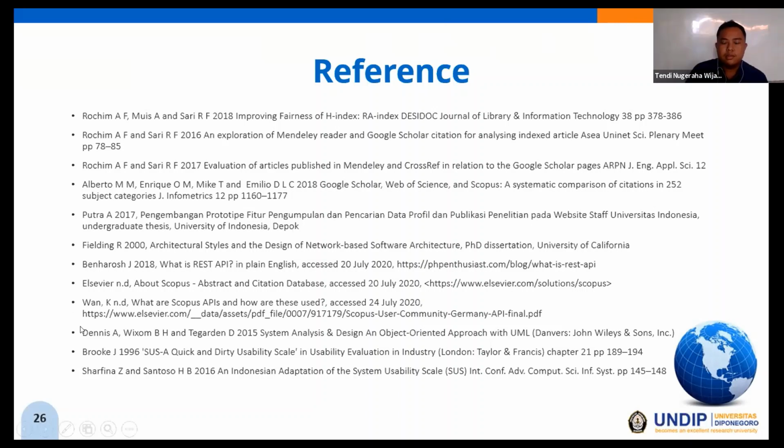Okay, so the black box testing is done by myself. I test the application by giving it an input and check if the application gives the expected output. It means the application has succeeded. And for the SUS testing, I gave the test to 10 respondents. They tried the application and they filled out the questionnaire, which consists of 10 questions. So the testing result that we got is 80.